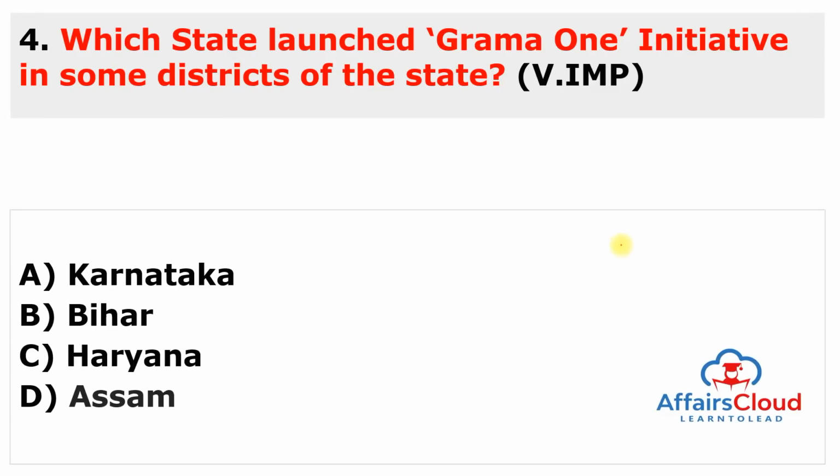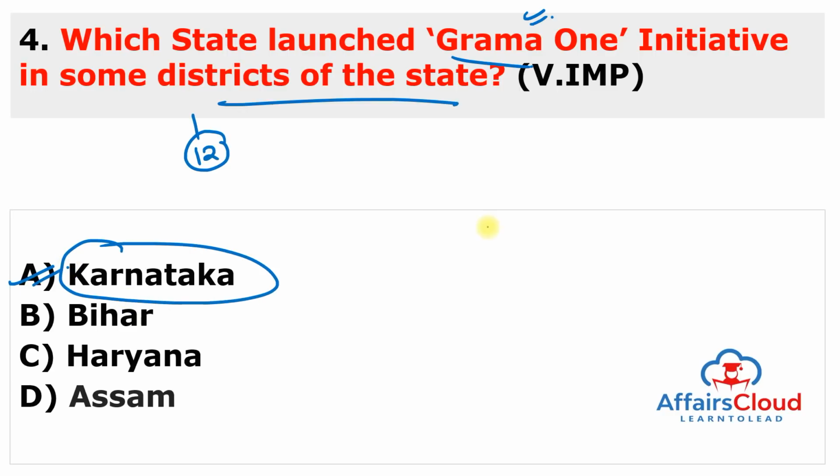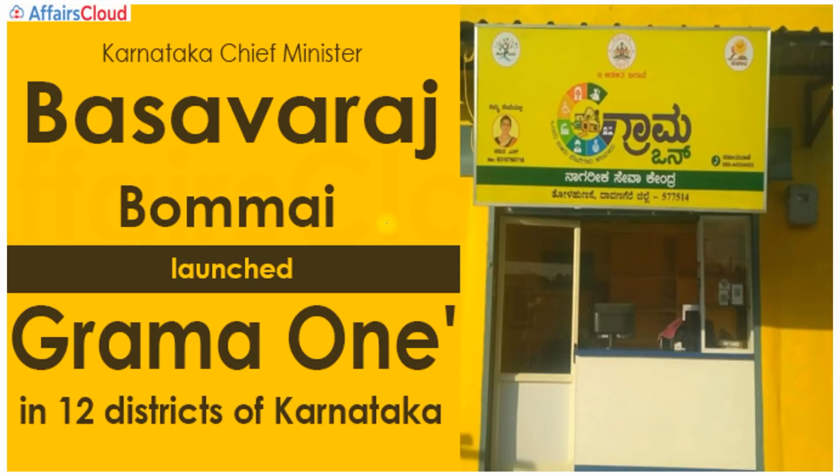Moving to next question. Which state launched Gram One or Village One initiative in some districts of the state? So again, very important question, and total 12 districts are covered to launch this Gram One or the Village One initiative, and this state is again Karnataka. So answer of this question is A. And Chief Minister of Karnataka, Basavaraj Bommai launched this Gram One initiative from Bengaluru. This is launched from Bengaluru, but this is launched for the 12 districts of the Karnataka.